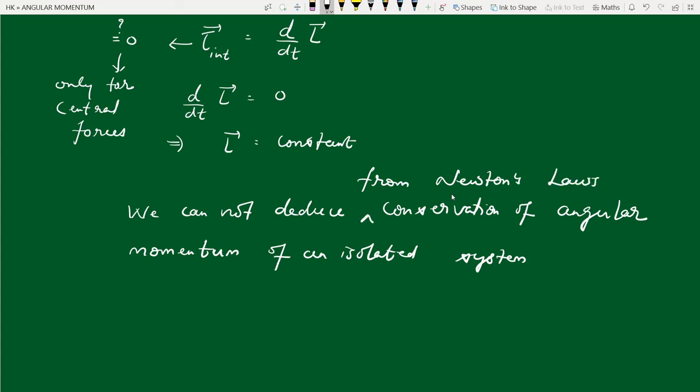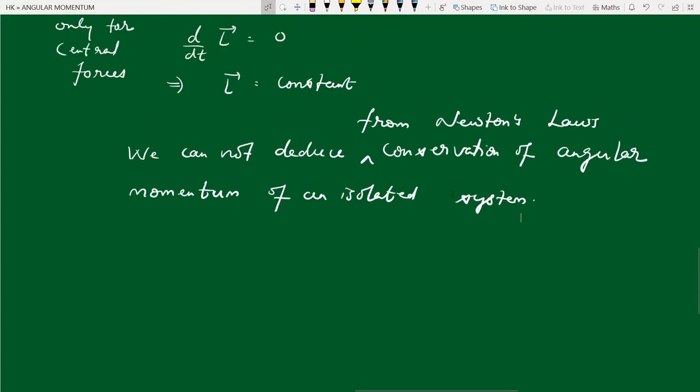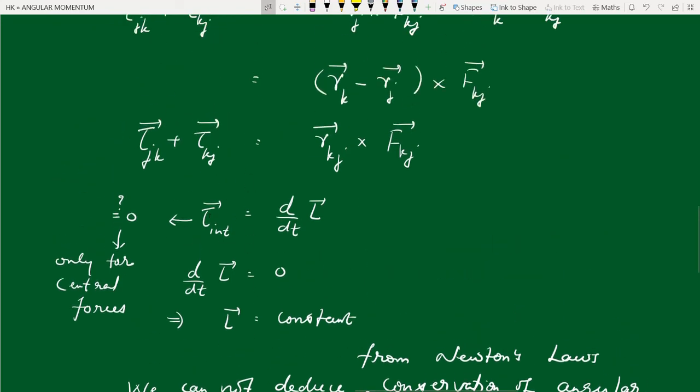This is the crux of our argument. Why? Because for an isolated system, angular momentum is conserved only if the net total internal torque is necessarily zero. This is possible only when internal torques cancel pairwise.